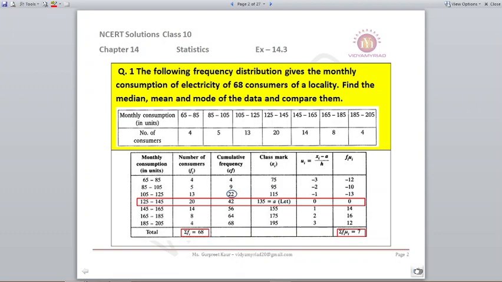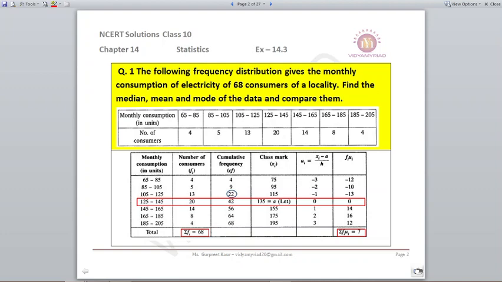Question number 1. The following frequency distribution gives the monthly consumption of electricity of 68 consumers of a locality. Find the median, mean and mode of the data and compare them. The table is given to us in the form of 65 to 85, 85 to 105 till 185 to 205. The number of consumers, that is frequencies, are given as 4, 5, 13, 20, 14, 8 and 4.